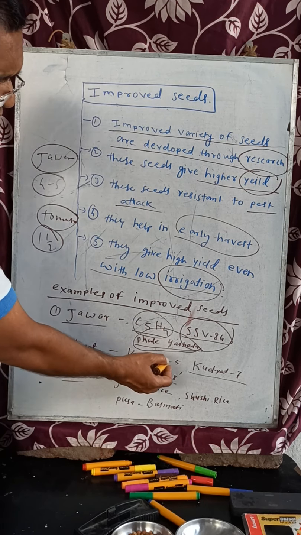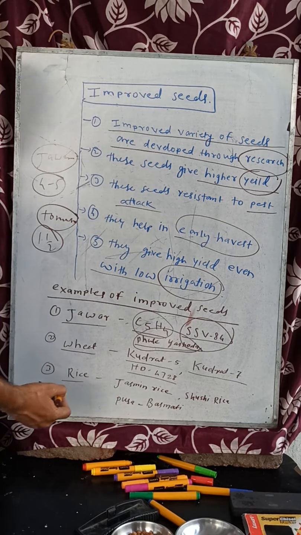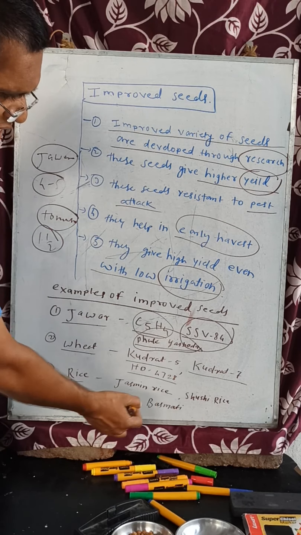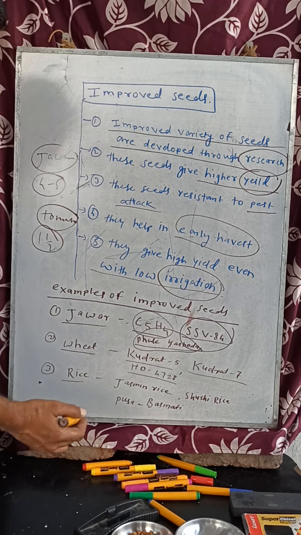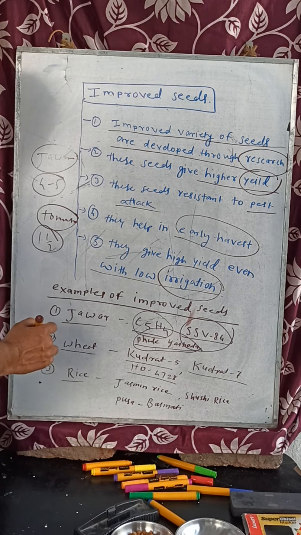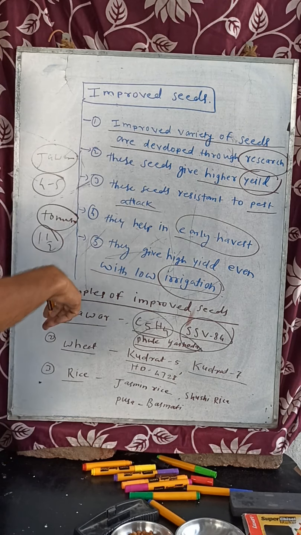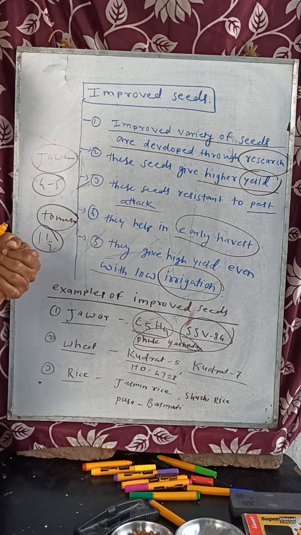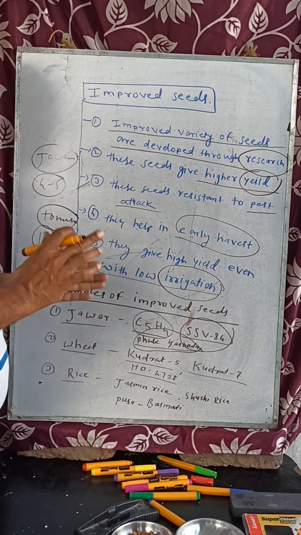For wheat, there is Kudrat 5, Kudrat 7. These are examples of improved seeds of wheat. For rice, Jasmine rice, Sushi rice, Pusa Basmati. These are improved seeds of the varieties of these crops. That's why you have to understand the uses of improved seeds. Now see, we are using improved seeds. That's why everyone is getting food to eat.